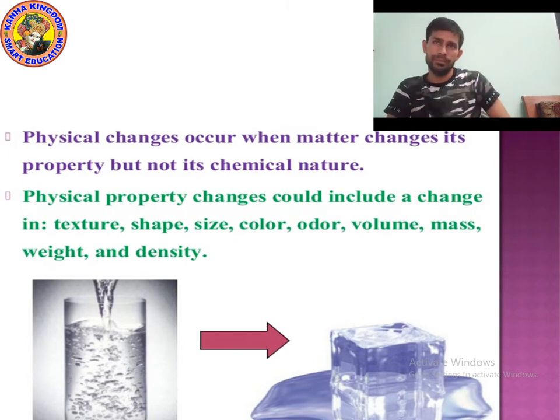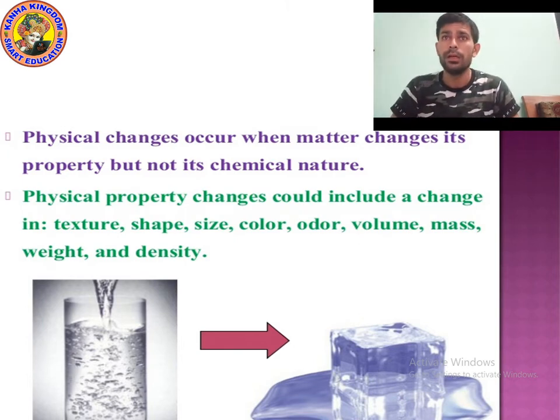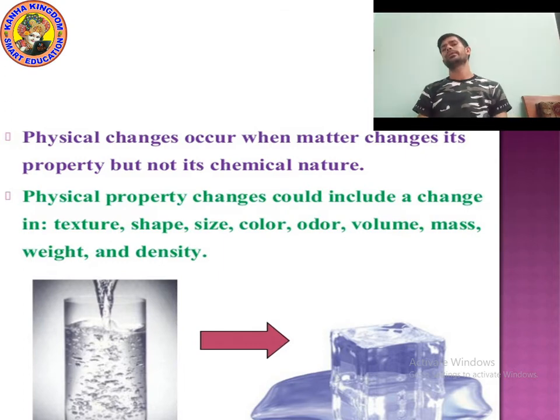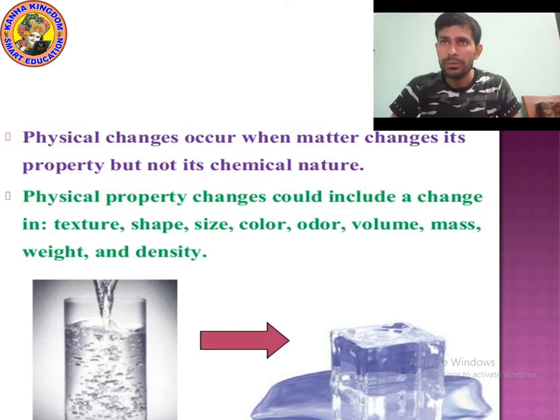So kids, physical change occurs when matter changes its property but not its chemical nature. Remember, chemical nature never changes, meaning atoms do not change. I explained that matter is made up of small particles called atoms. So physical change occurs when matter changes its property, but not its chemical nature.